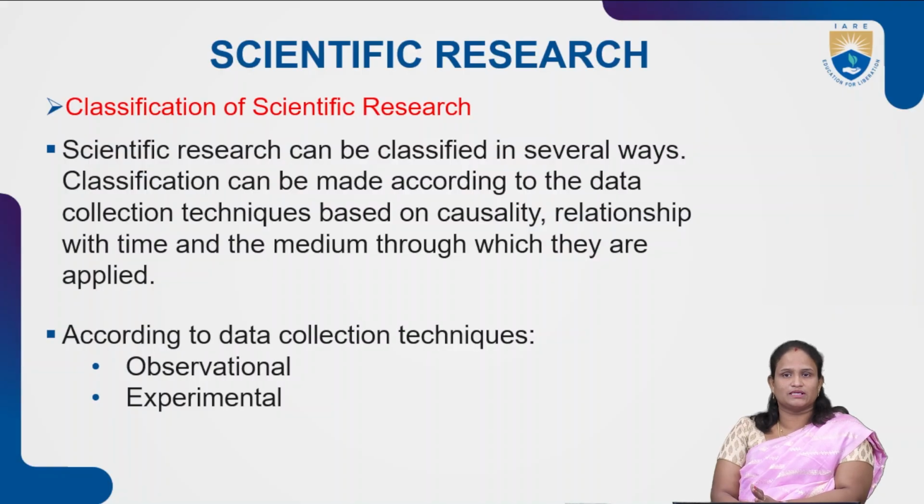First step of our research is selection of the subject, and second step, collection of the data. Based on that collection of data, scientific research has been classified into two types, observational and experimental. In observational research, we are going to observe what the work has been doing, and then collect that particular data. The name itself says, in experimental research, we are going to do some experiments and then